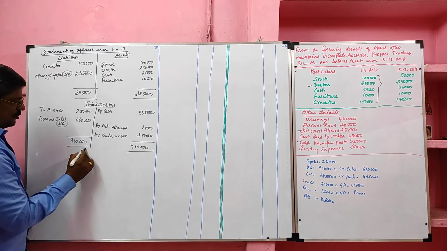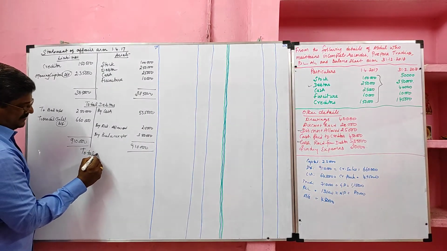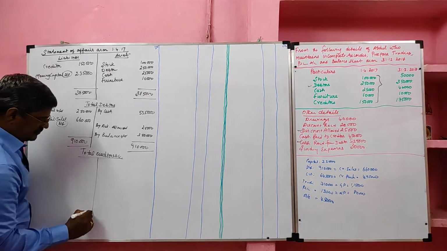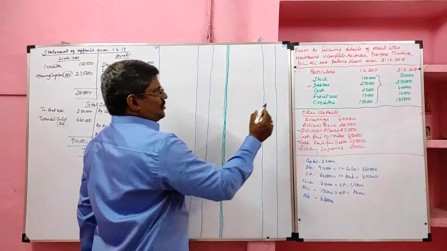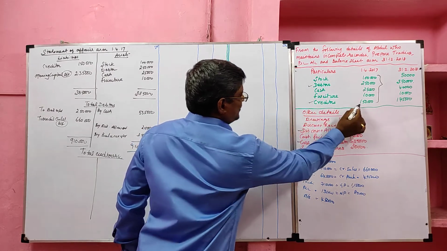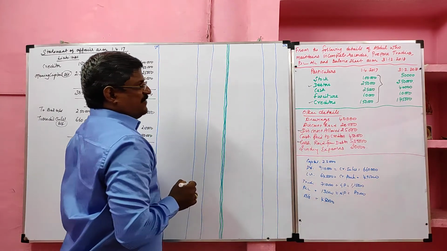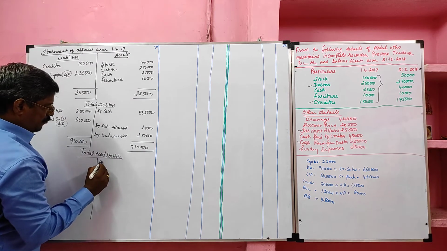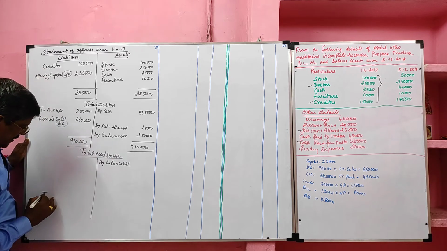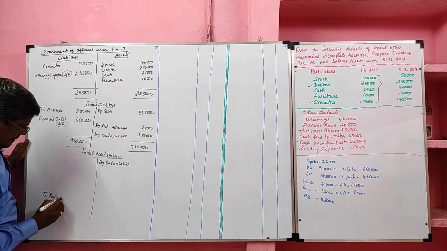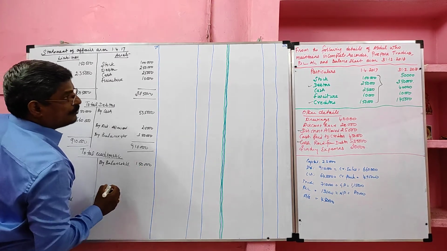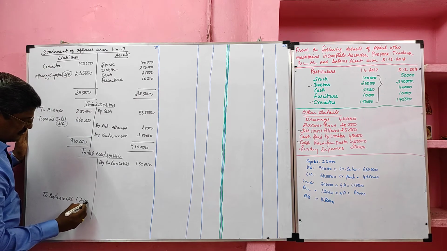Next we are going to prepare total creditor account to find credit purchase. Now I am going to pick information relating to total creditor account. Stock will not come, debtor will not come, cash will not come, furniture will not come, creditor will come. This is opening creditor. 1,75,000 is the closing creditor. So creditor opening balance starts in the credit side by balance b/d. Closing balance will be debited. Opening balance of creditor 1,50,000. Closing balance of creditor 1,75,000.